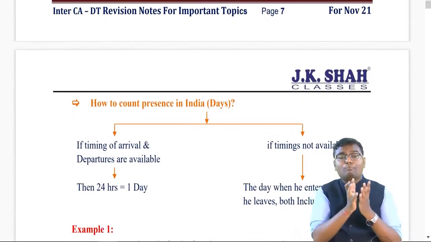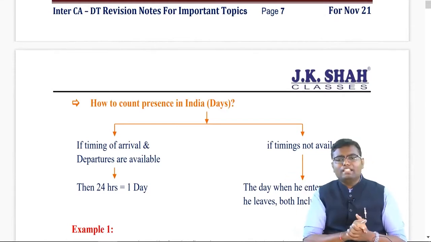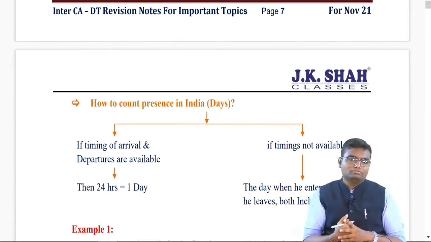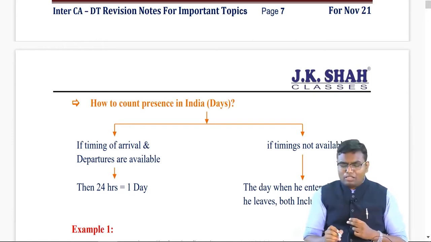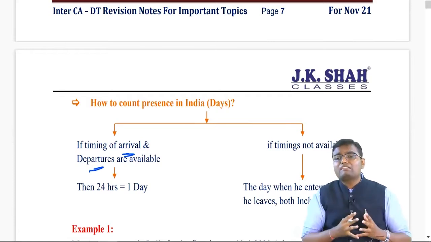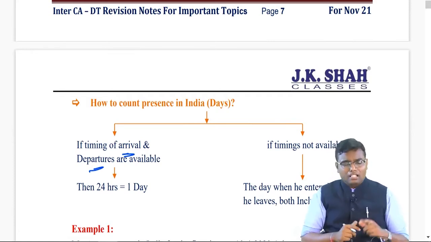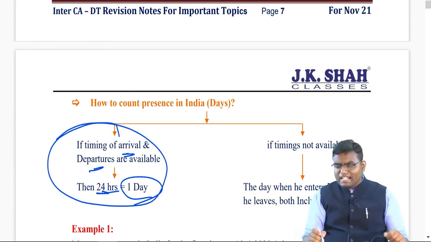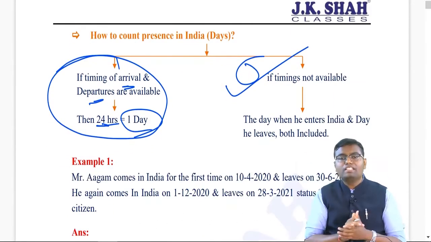Before that, how to compute the day? For example, I came to India from USA exactly at 5 o'clock in the noon. Then whether this day will be included in India or not. Then what they say is, if you have the exact timing of arrival and departure, then during the year you calculate how many hours you were there in India, exact hours. Divide that hours by 24, you will get days in India. That is what you can do if you have totally time pass activity and you don't have to do anything else in your life. But generally no people will follow this. And then they have given one alternative way which we will be following in the exam.